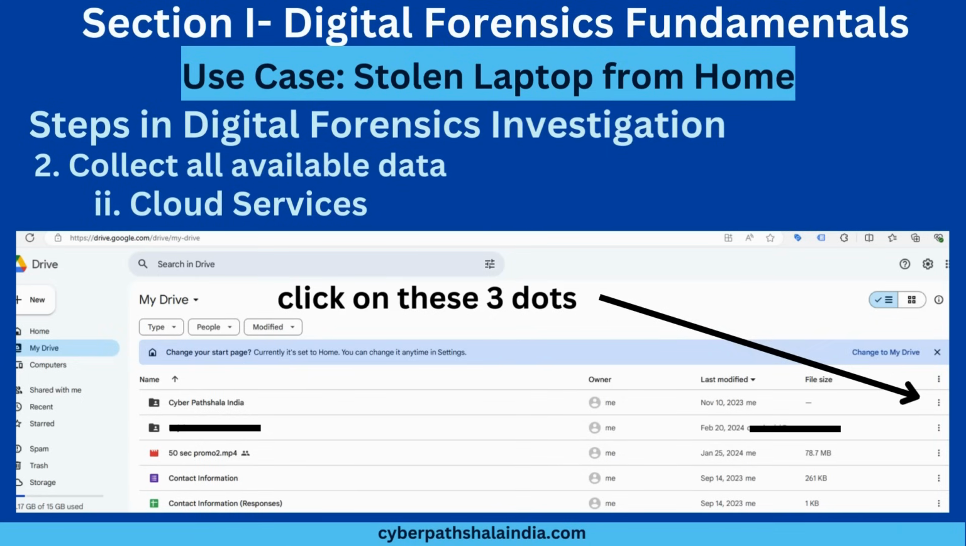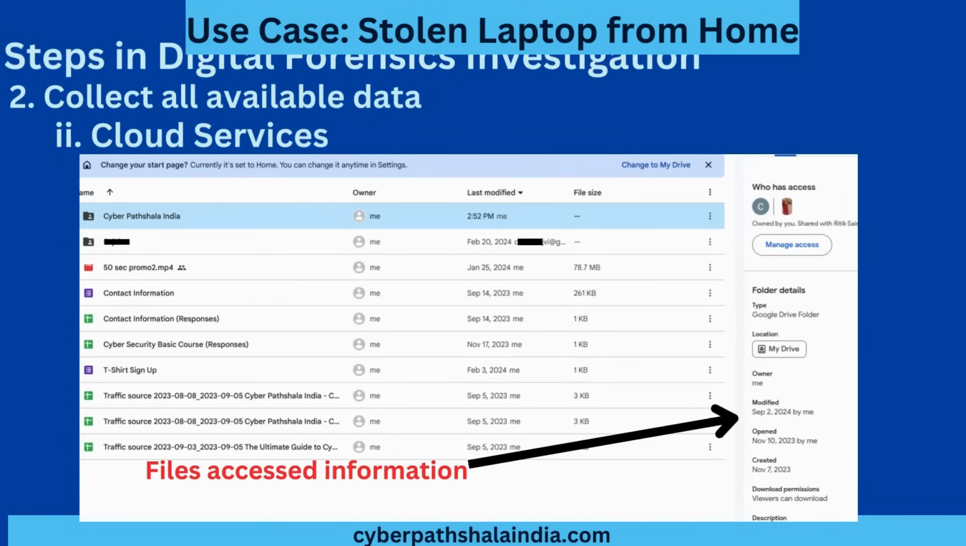But besides this, we see three dots. We have to click on these three dots. As we click on these three dots, we see this next screen. And now select any file or folder and you will see the properties of that particular file or folder. It is showing that two people have been given access to this, and these are the folder details. Type is Google Drive folder, location is my drive, owner is me. It was modified on 2nd of September 24 by who? By me. That means me means whosoever is the owner.